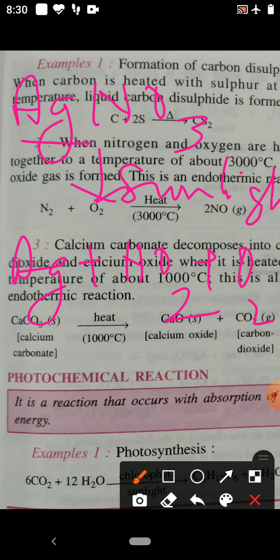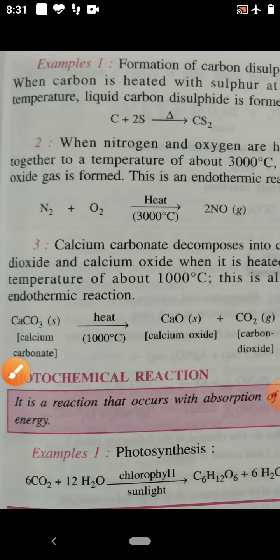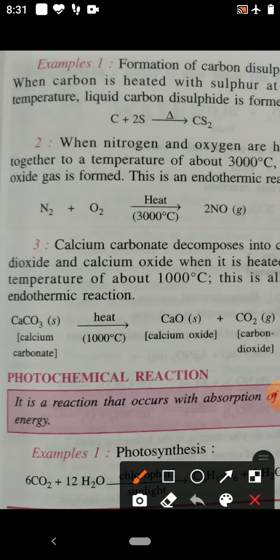Therefore, such chemicals are stored away from light. Children, you have seen on certain medicine syrups it is written, keep away from sunlight, because in direct sunlight there will be some photochemical reaction and the composition of that medicine will change. Therefore, we should keep it away from sunlight or store it in dark places.